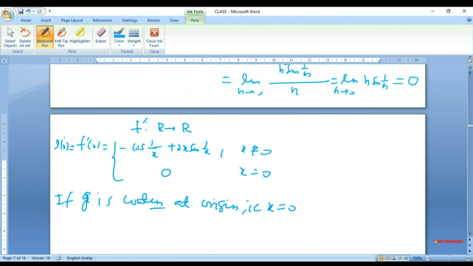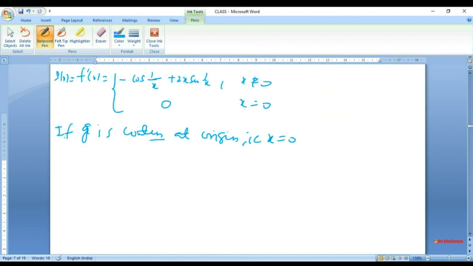I want to test whether g is continuous or not. So g is a new function. What we want to find out is whether the limit as x tends to 0 of g of x equals g0 or not. If this is true, then I will have proved that g is continuous at the origin. Let us calculate the limit as x tends to 0 of g of x.